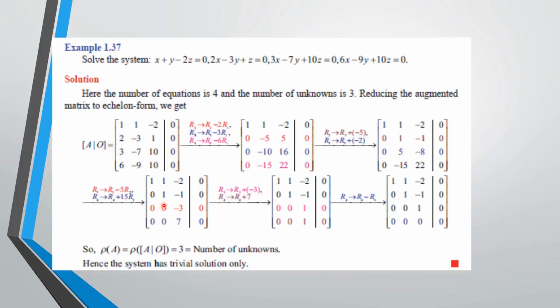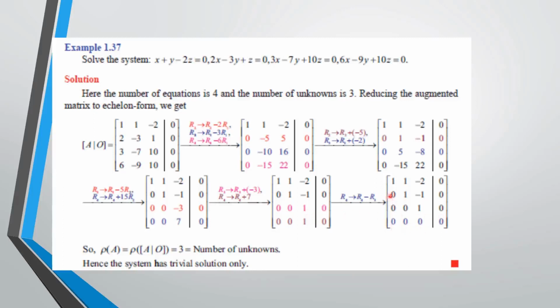After that, to change the fourth row third element to 0 using the third row, R3, for our convenience we divide the R3 row by -3 and the fourth row by 7. We will get this. Then to change the fourth row third element to 0 using R3, we just subtract these two values.